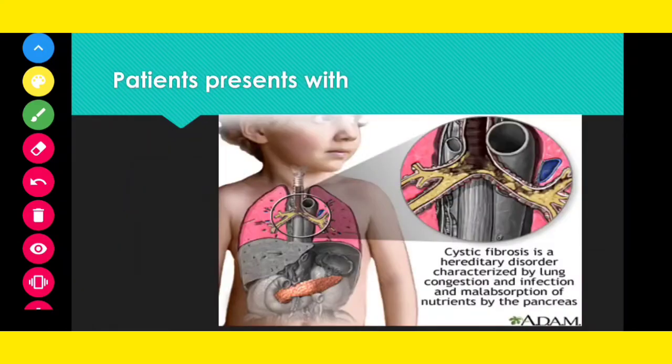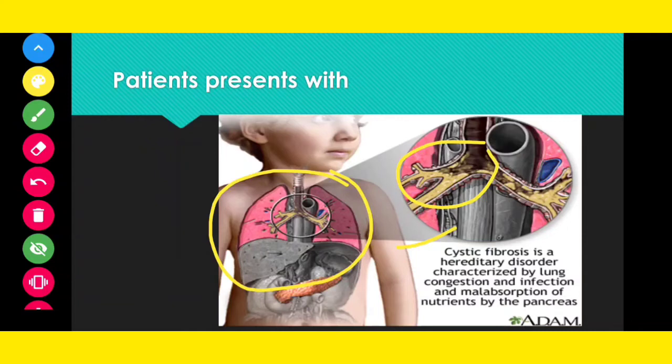Now you can see this picture. It shows that cystic fibrosis is a hereditary disorder characterized by congestion of the lungs. You can see clearly here that the bronchial tubes are congested with thick mucus, and because of this congestion you get repeated infection.